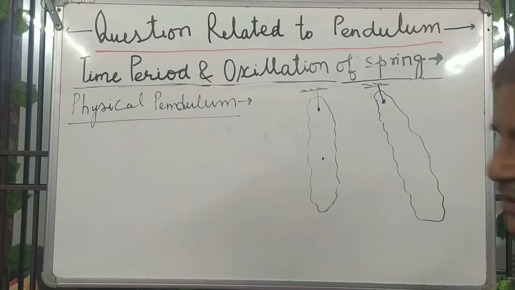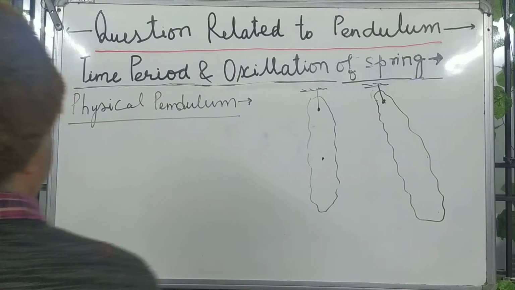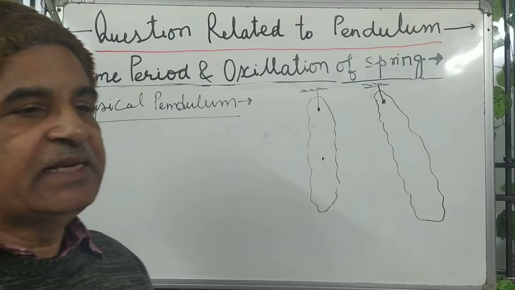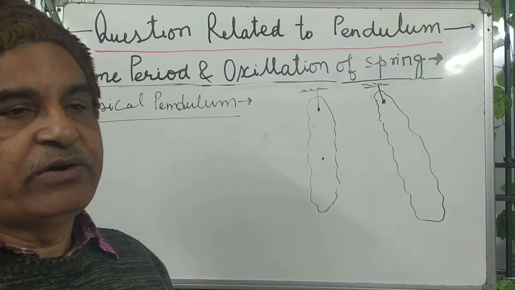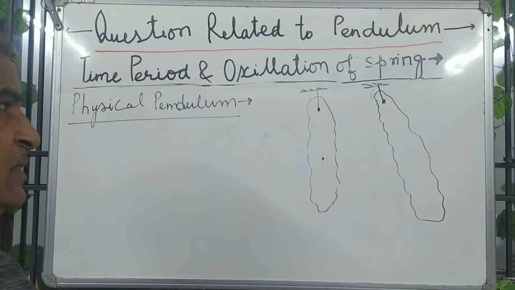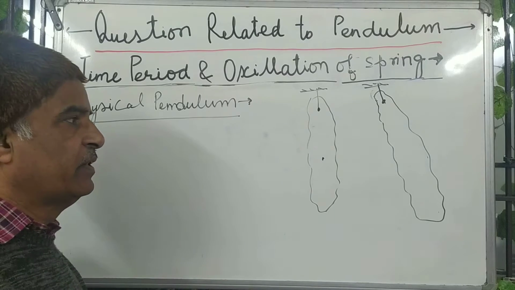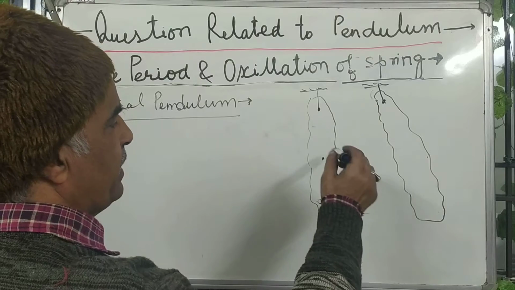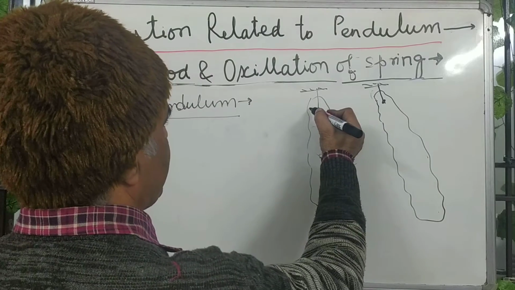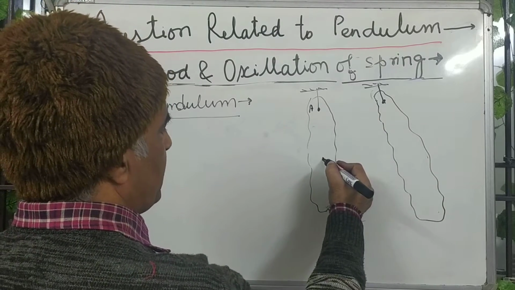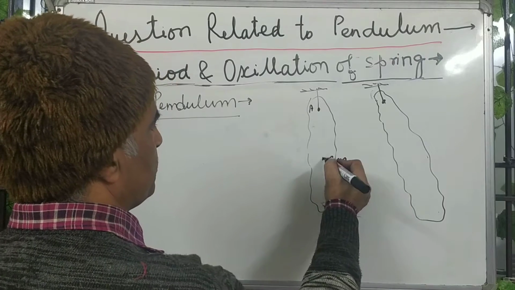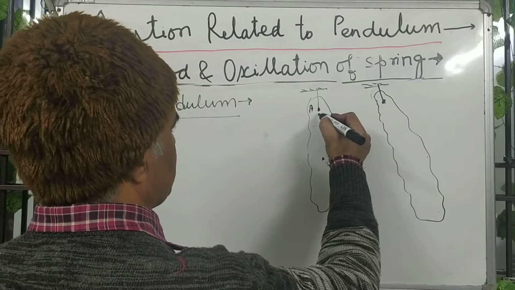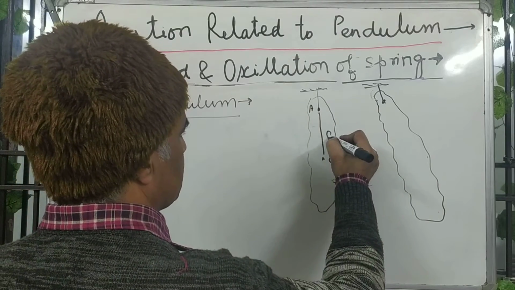Yes, students, in this we are going to study the physical pendulum and its time period, where the body is oscillating. So this is the case of a physical pendulum. Practically this is an irregular body and it is suspended at a point A. This is the center of mass. The distance between the suspension point and the center of mass is small d.